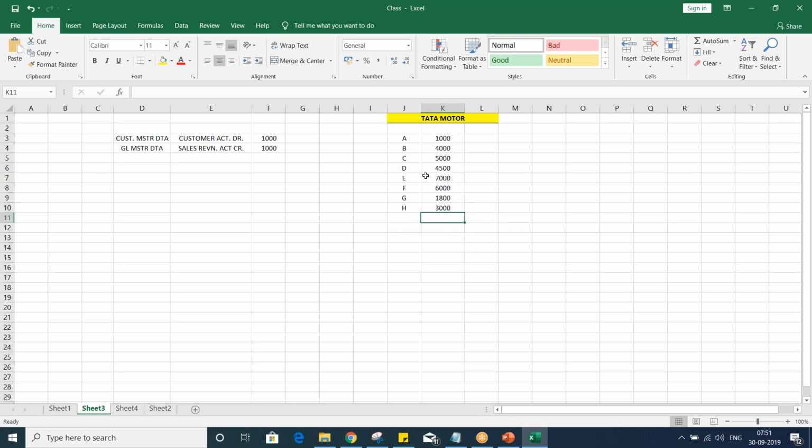So now here, let's suppose we are having several customers. Every customer is having certain invoices we have posted. Whatever invoices we have posted, the payment we have not really received yet, right? So customer A is having this much balance, B is having this much balance. It means this much we have to receive from customer A, this much from B, this much from D, right? So which is why all these amounts are treated as our receivable.